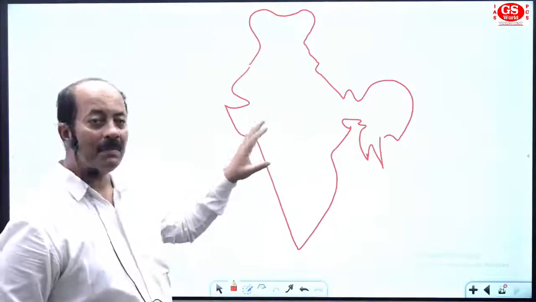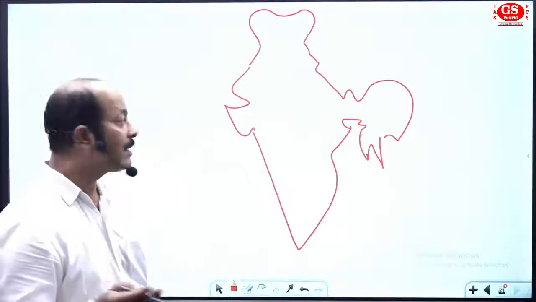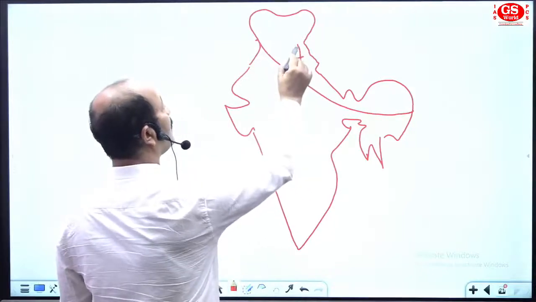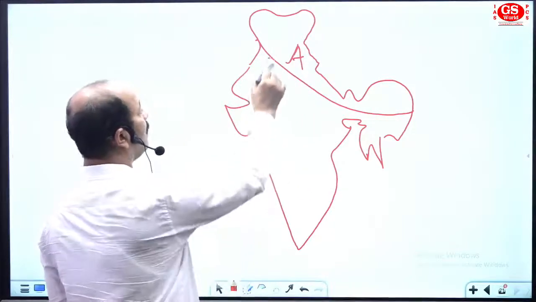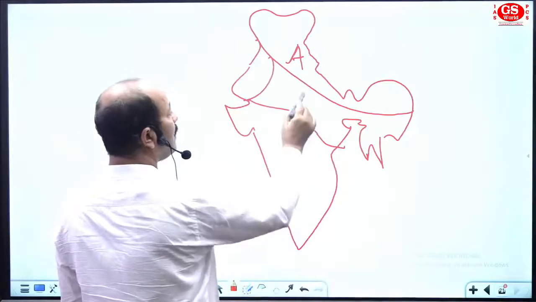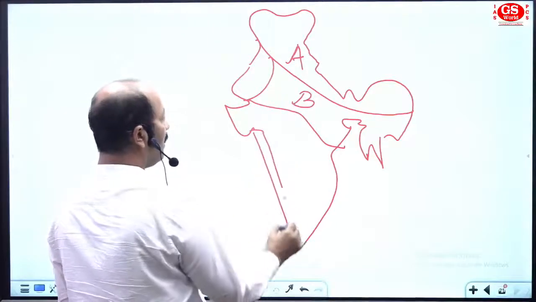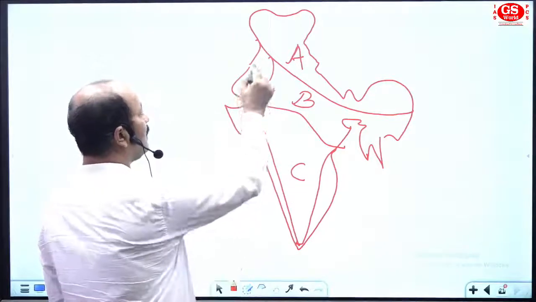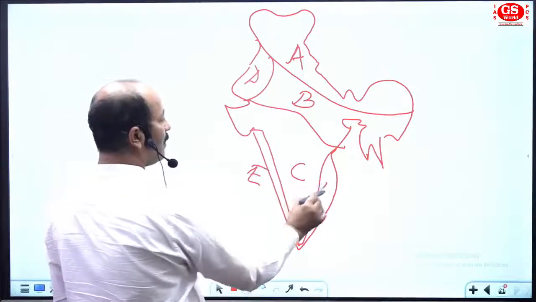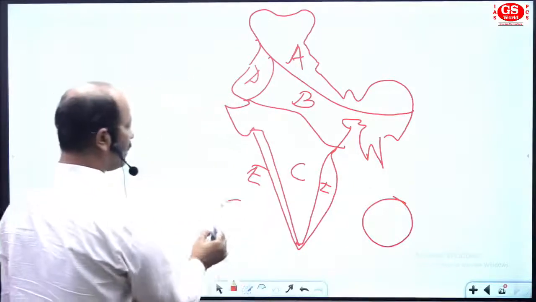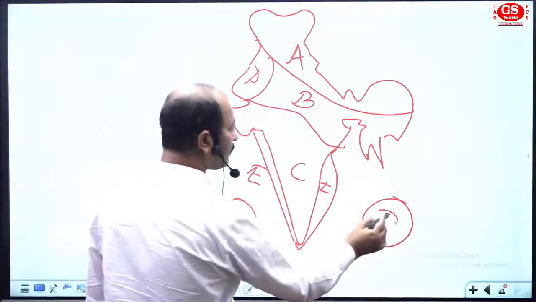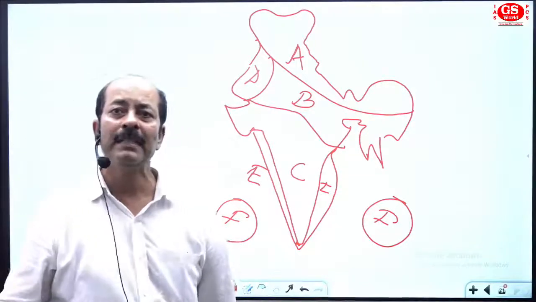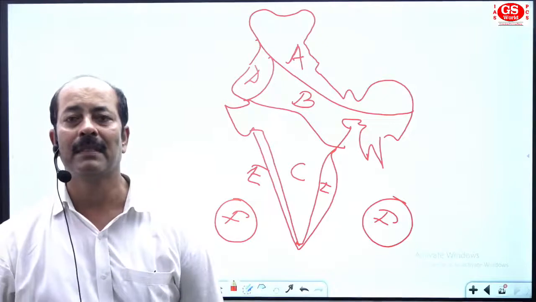Now for the purpose of making an image, we can go for naming the areas: A section, B area, C area, then D area, E area, and F area. This is a very basic need for preparing for the prelims examination.